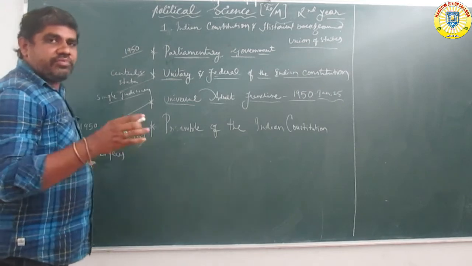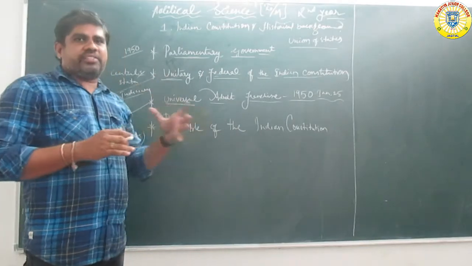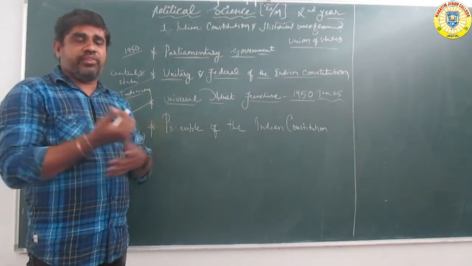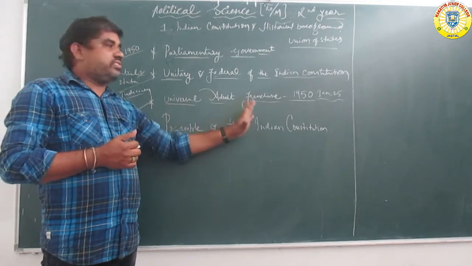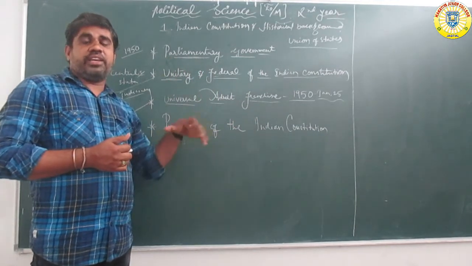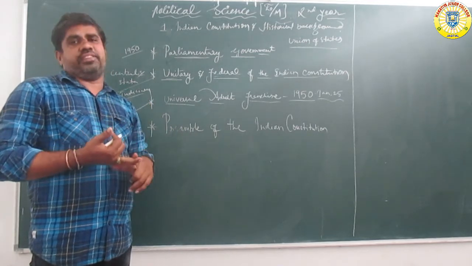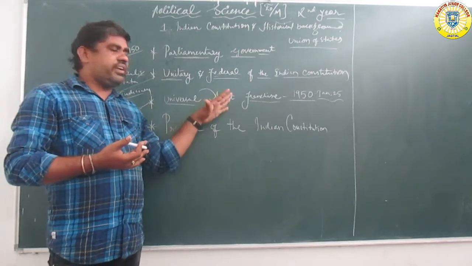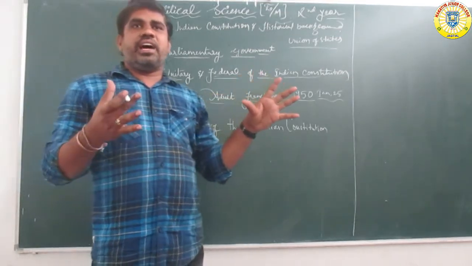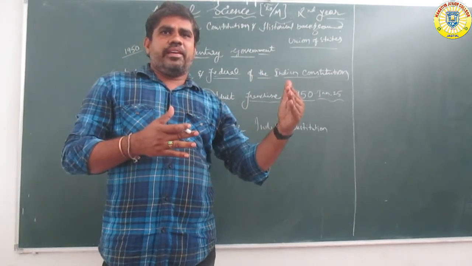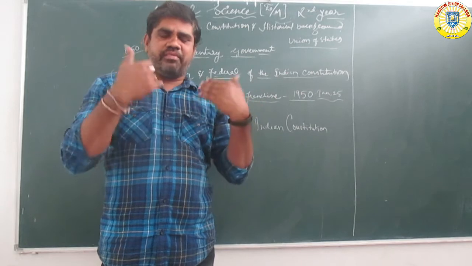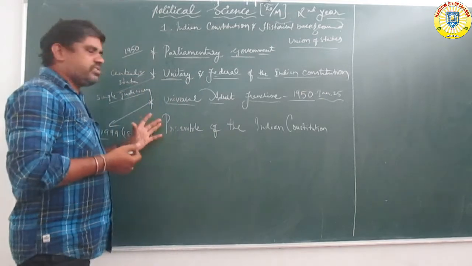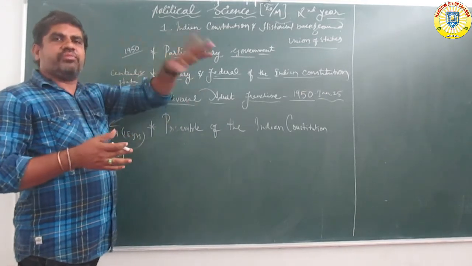Changes of the election system: mainly the voting system, how to conduct the elections, the election process or method. Universal adult franchise means the right to vote, with free and fair elections and systematic elections. In India, elections are conducted for central and state, some months central, remaining months state. Recently central and state elections are combined and conducted only one time.